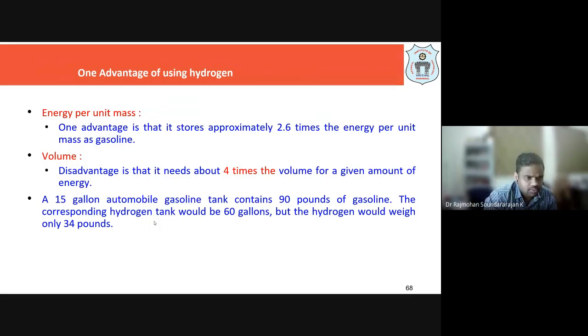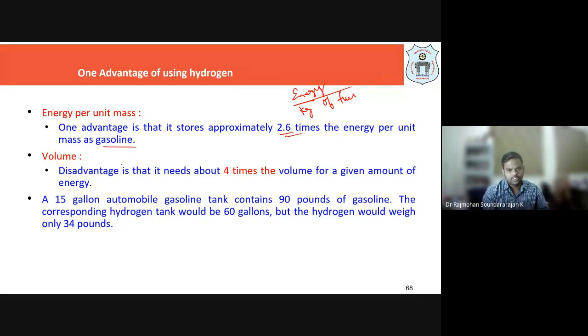In a nutshell, what we should be able to know is that the advantage of hydrogen is energy per unit mass. As I told you, per kg of the fuel, how much energy, that is your energy density. Okay, you can say energy efficiency also. So the energy available per kg of hydrogen is 2.6 times more than per kg of gasoline.